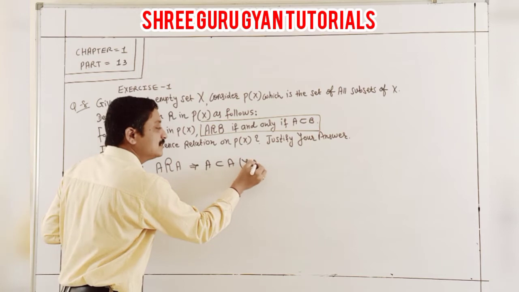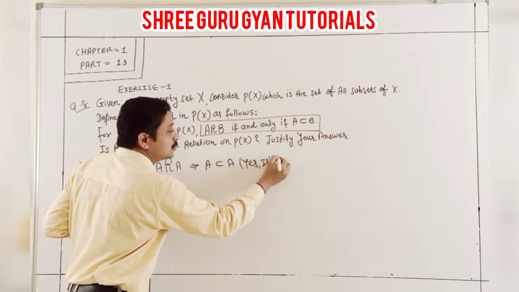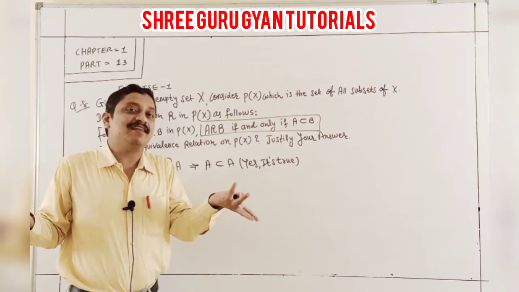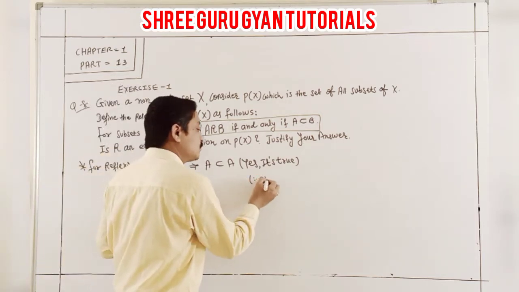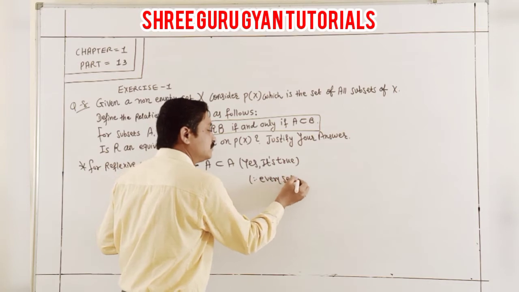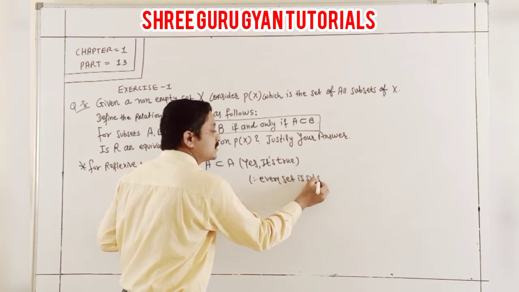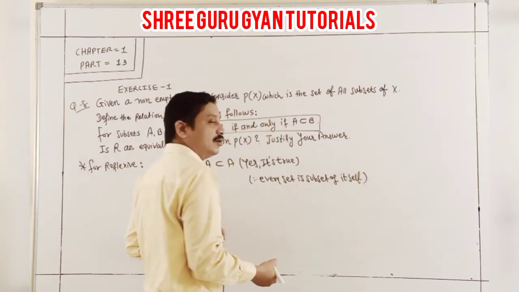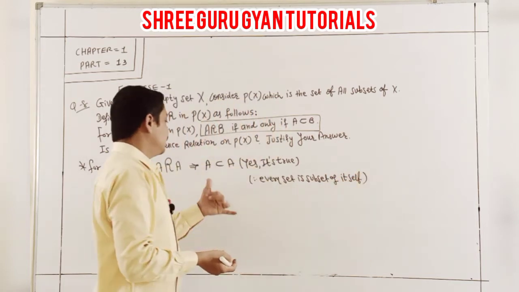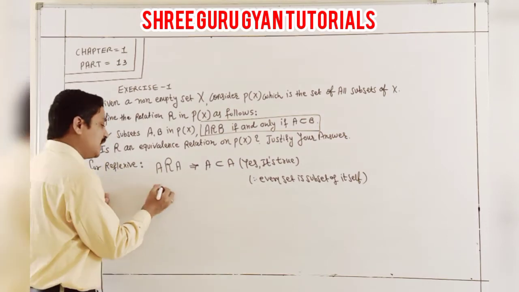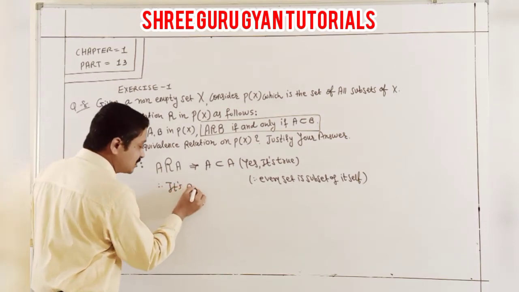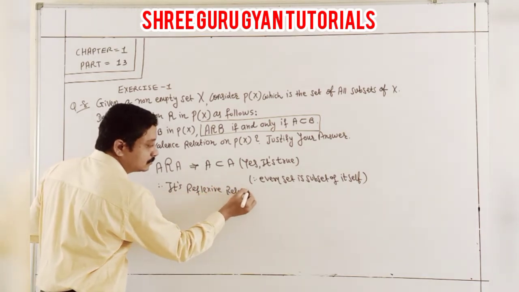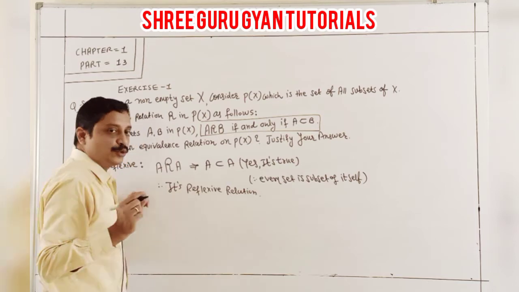Yes, it is true, because every set is a subset of itself. That is the rule, and why it is written that A subset of A is true. Therefore it is a reflexive relation. I hope you understand very well.